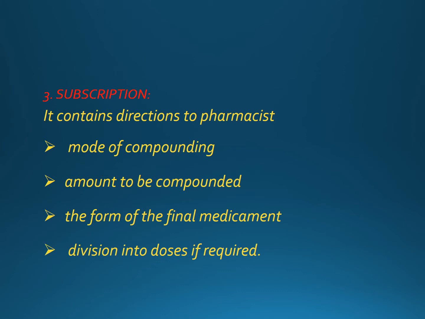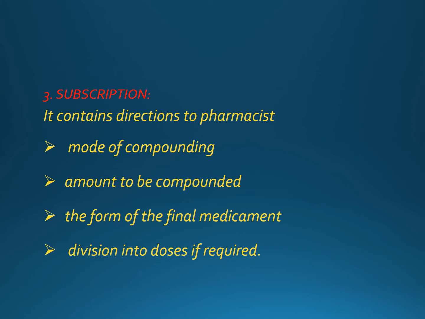But one thing I would like to mention is that subscription, the instruction to the pharmacist, is written only in cases where the medication we are giving is a pharmacy preparation, like any alkaline mixture or any ORS mixture, or any other medication which is a pharmacy preparation. Only in such conditions do we give special instructions to the pharmacist.